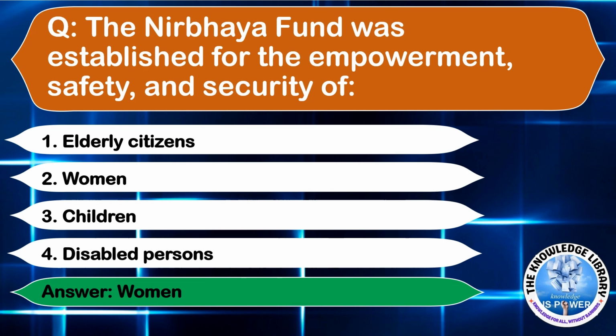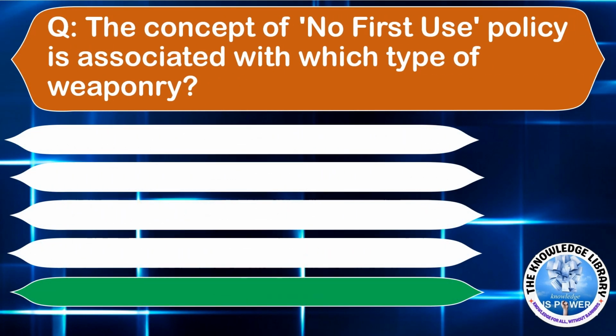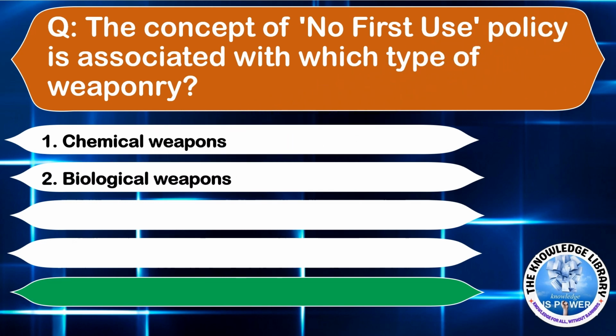The next question is, the concept of no first use policy is associated with which type of weaponry? Option A, chemical weapons. Option B, biological weapons. Option C, nuclear weapons. Option D, cyber weapons. Answer is option C, nuclear weapons.